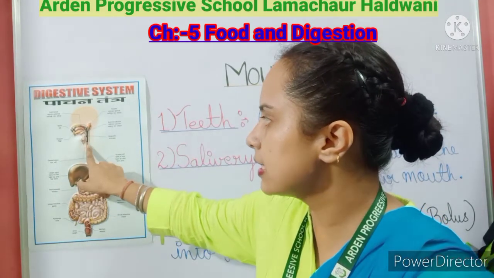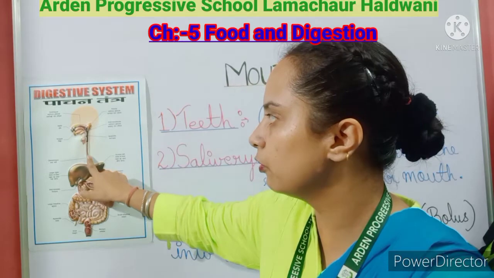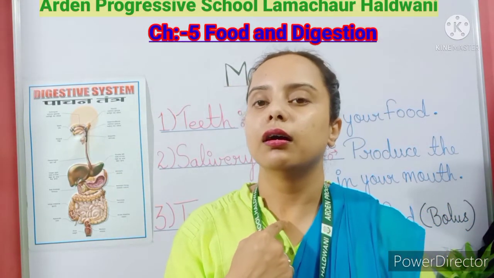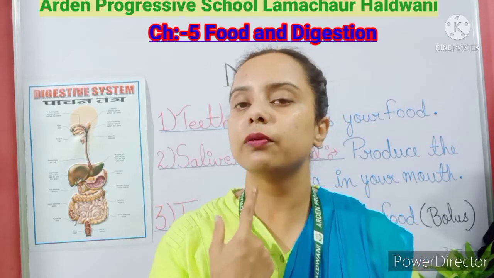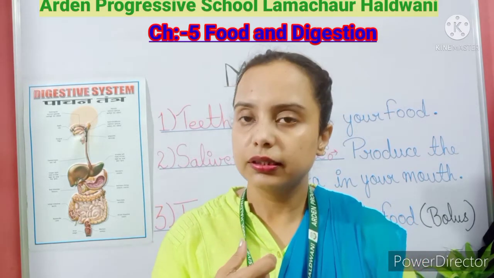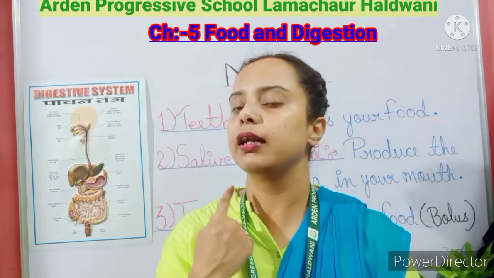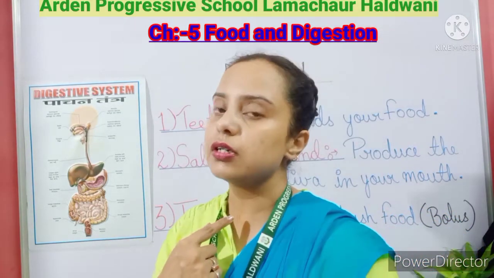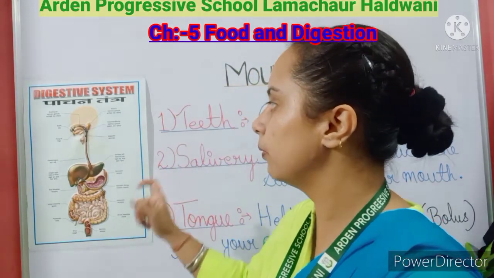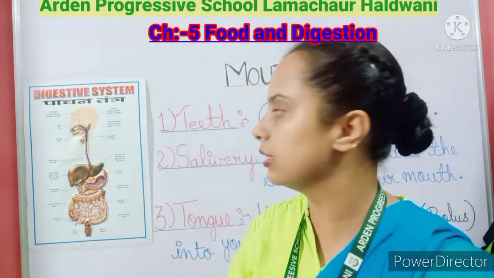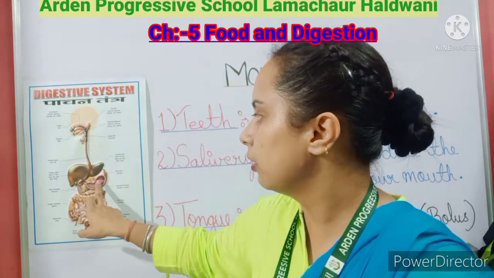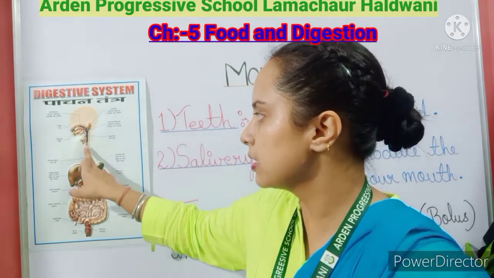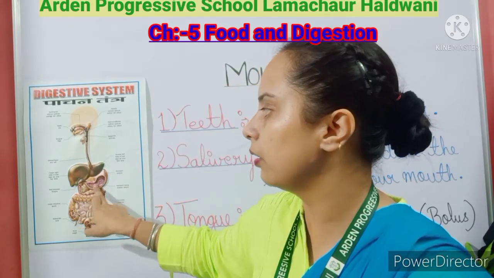So this part, this is the food pipe. Okay, so two pipes are there. One is the windpipe, through which you breathe, and another is the esophagus. So from the esophagus or the food pipe, your bolus or those food particles go to your stomach. This is the stomach part, ठीक है, यहाँ पे से जाता है, where it is going now to the stomach.